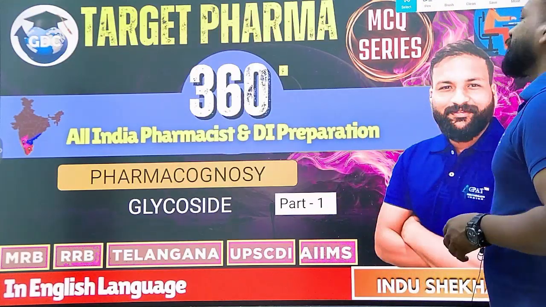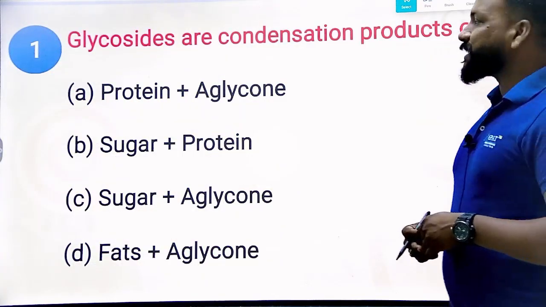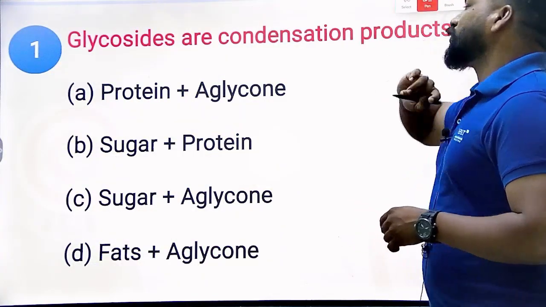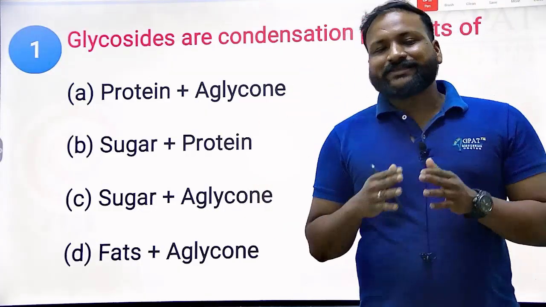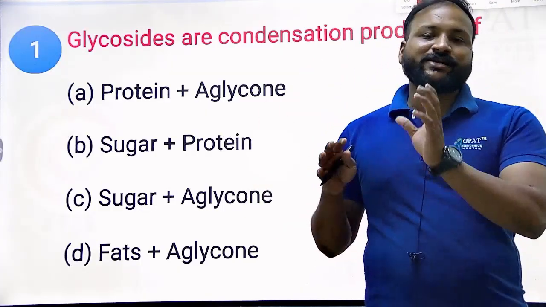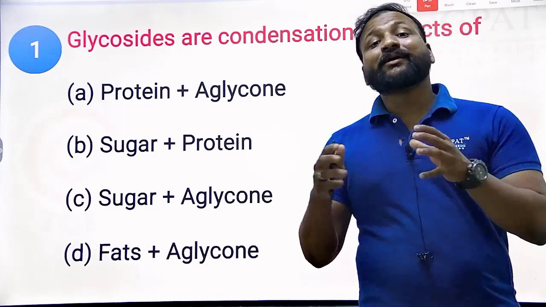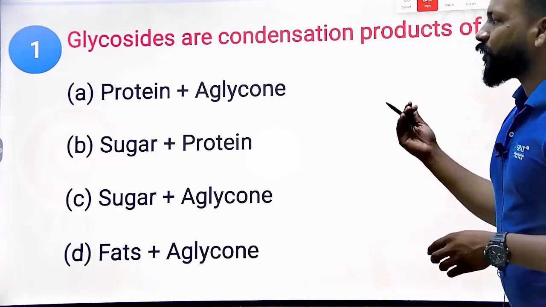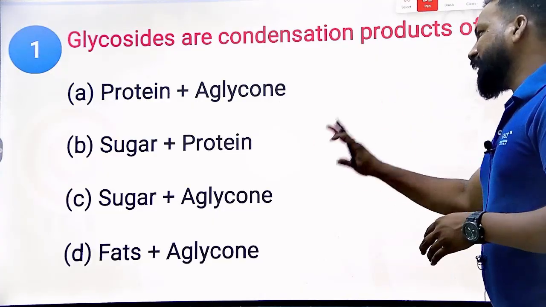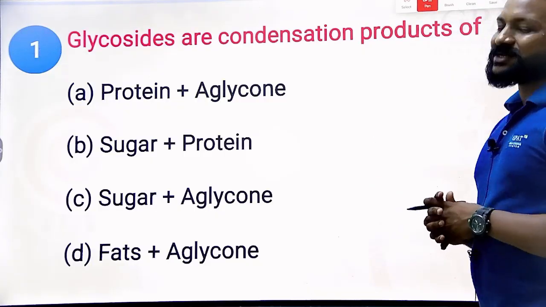Come on, the first question of this video. Glycosides are the condensation products of, okay, you know that glycosides, alkaloids, tannins, resins, these are all secondary metabolites. But every plant constituent is different in its chemical composition. So glycosides are the condensation products of option A, protein and aglycon; sugar and protein; sugar and aglycon; and fats and aglycon. So tell me the right answer.